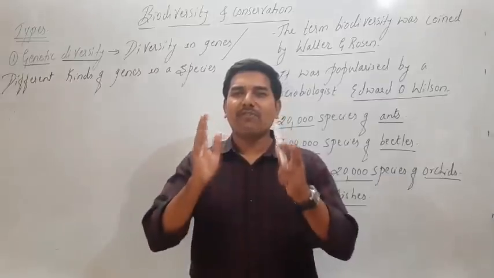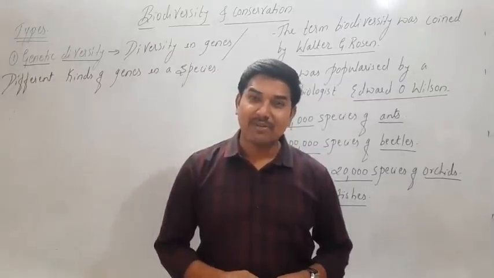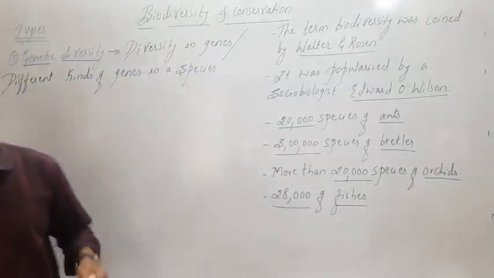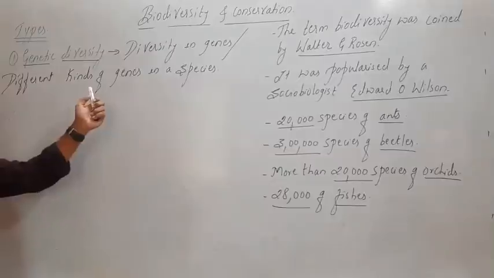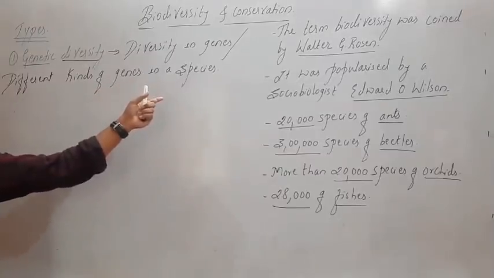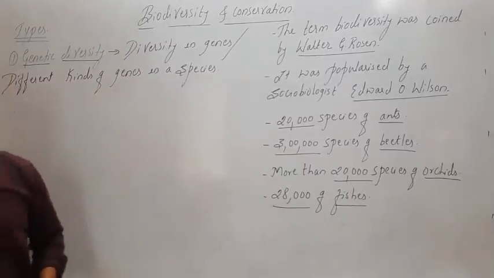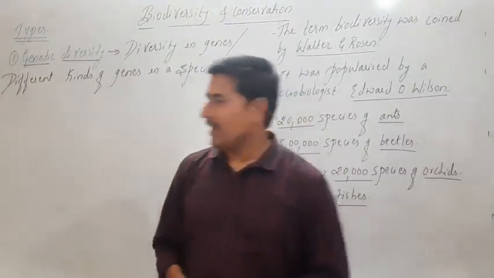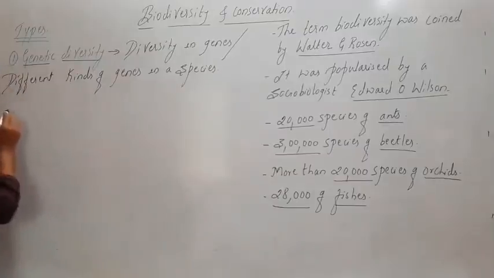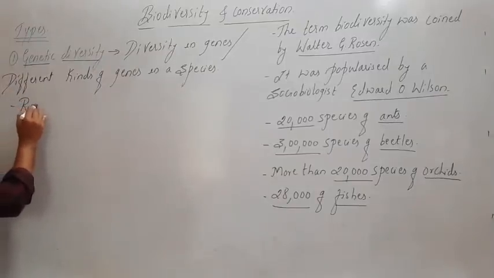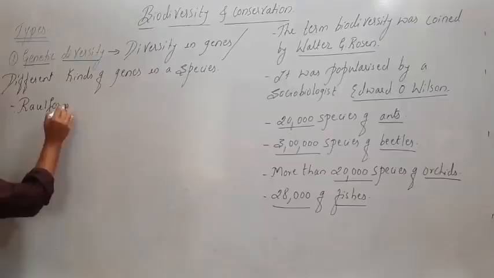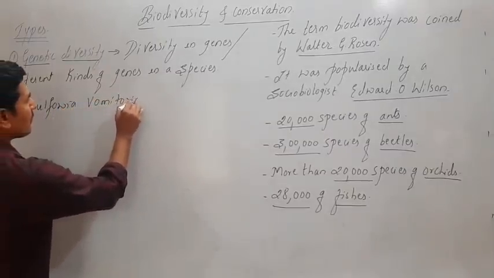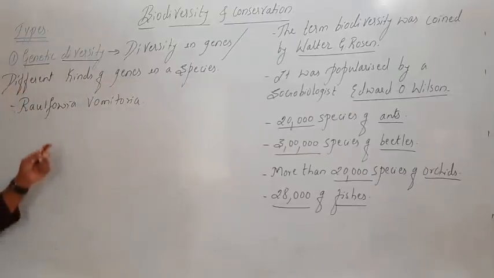Now if we look at genetic diversity, genes are different, and they also vary from one organism to another. As far as genetic diversity is concerned, we come across one example called Rauwolfia vomitoria. This is an example of a plant.